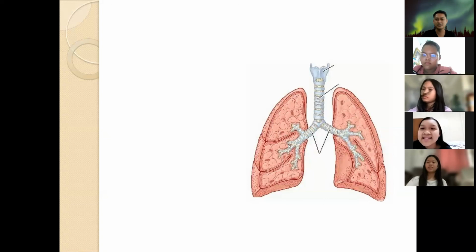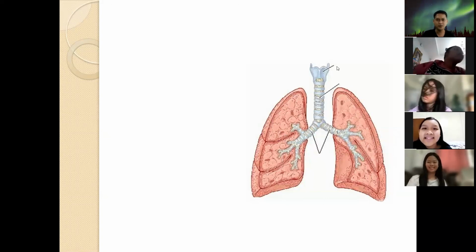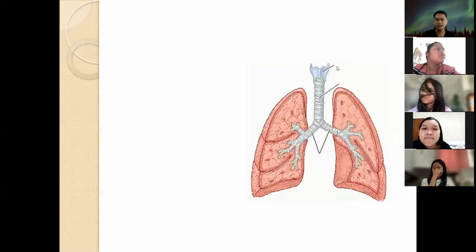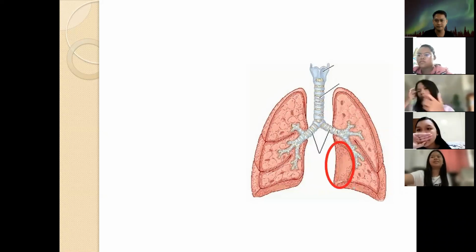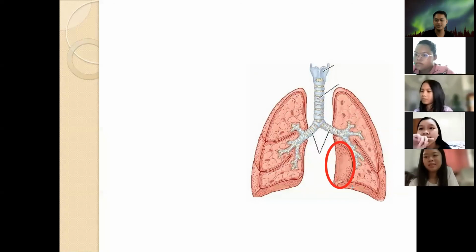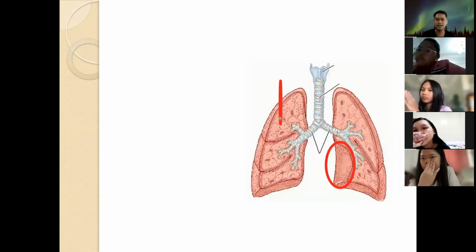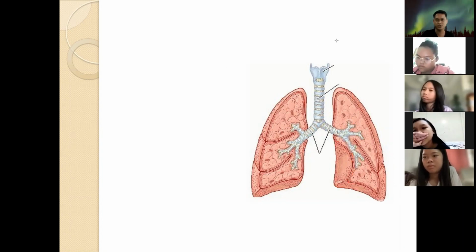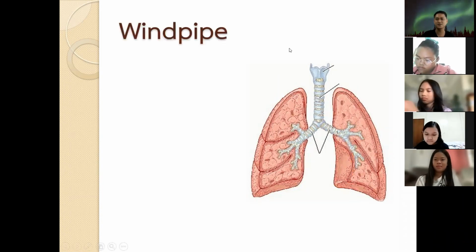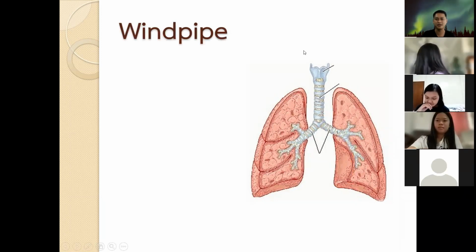So if you look at our lungs, we have a pair of lungs. If you can see the space, there is a small space somewhere here. Can you see? Yes. Okay, so this is our right lung, and this is our left lung. The right lung is larger than the left lung. For those who guessed the right lung is larger, that's correct.